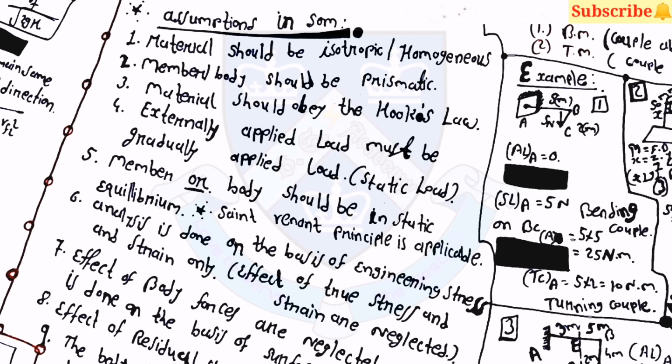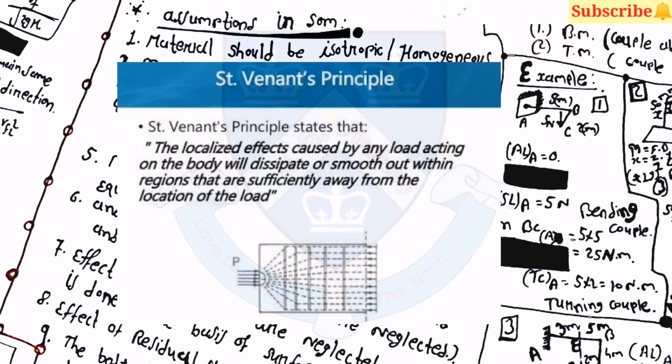Now there are some assumptions which are taken in strength of materials. First one is that materials should be isotropic or homogeneous. Second, the member or body should be prismatic. Third, materials should obey Hooke's law. Fourth, the externally applied load must be gradually applied. Fifth, the member or body should be in static equilibrium, and Saint Venant's principle is applicable.